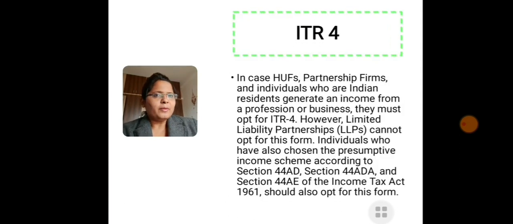Now we are going to talk about ITR 4. In case of Hindu undivided families, partnership firms and individuals who are Indian residents who generate an income from profession or a business, they must opt for ITR 4. However, limited liability partnerships cannot opt for this form. Individuals who have also chosen the presumptive income scheme according to Section 44AD, Section 44ADA and Section 44AE of the Income Tax Act 1961 should also opt for this form.